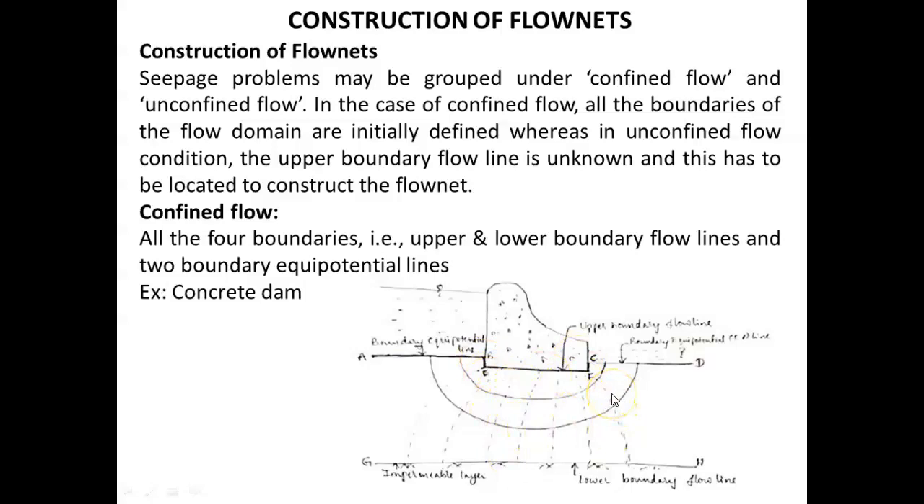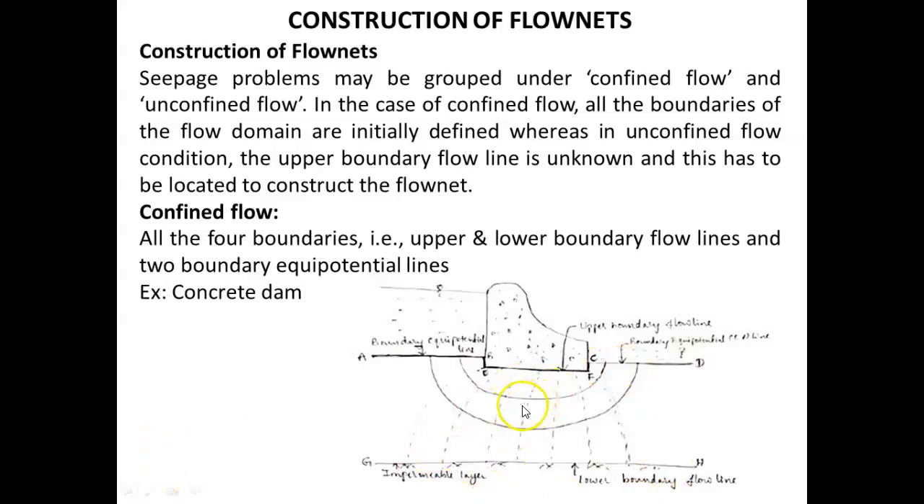Note that the flow line is smooth and it should intersect the equipotential lines, including the boundary equipotential lines, at right angles. Whatever trial flow lines we are preparing should be consistent with the boundary flow lines, and they should intersect the boundary equipotential lines at right angles, approximately. These two are the boundary equipotential lines. Then draw a few more flow lines, say about 2 to 4.